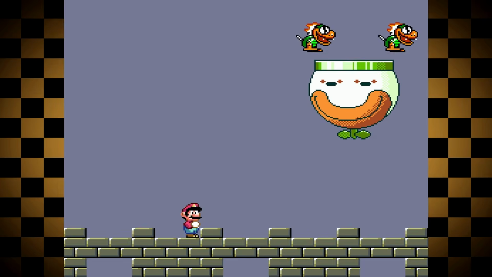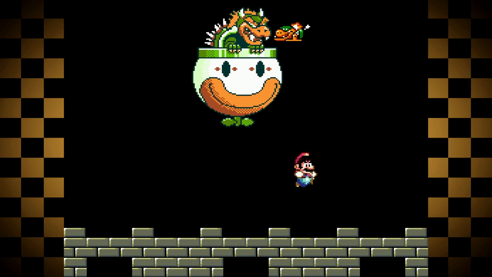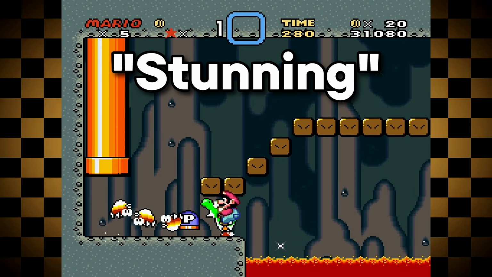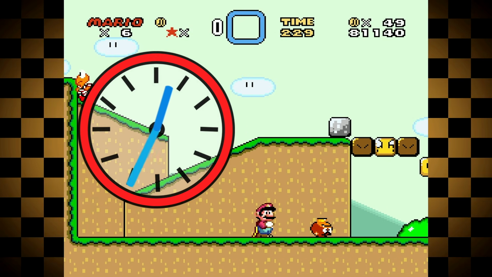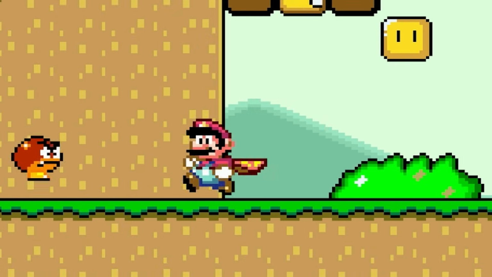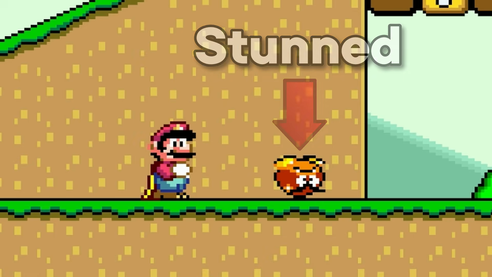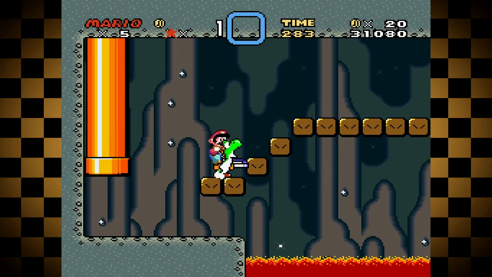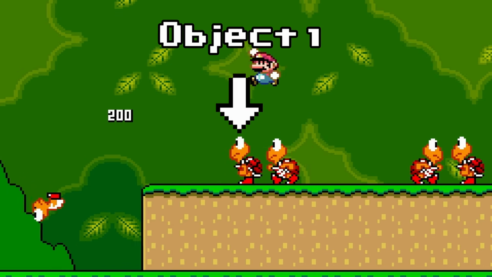But this next find would ultimately seal the deal when it came to executing arbitrary code. nathanisbored would find a glitch referred to as stunning. Stunning is an in-game property that has a timer, which tells an object to do something else once the timer runs up. For example, Goombas that are knocked on their top side will be considered stunned, and once the stun timer runs up, they'll flip right back up. Now when there are objects that are stunned that aren't meant to be, it'll spawn another object, similar to how a Koopa would hop out of its shell.